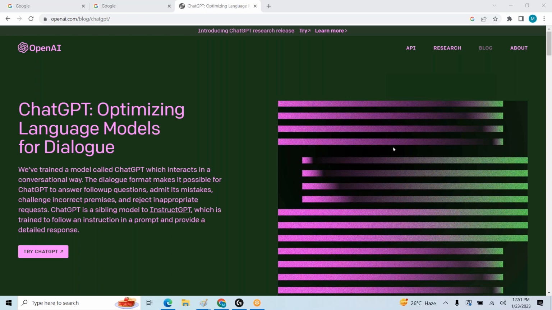Today, let us discuss ChatGPT, and let us try to understand how it will help in our DevOps and cloud area. Before that, let us try to understand basic ChatGPT. So this is the ChatGPT website. Let us try to register for ChatGPT and understand the basic functionality.